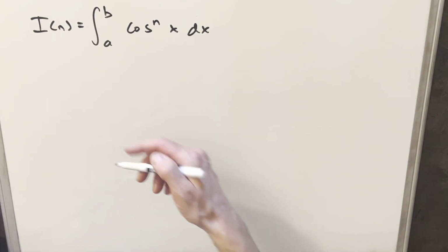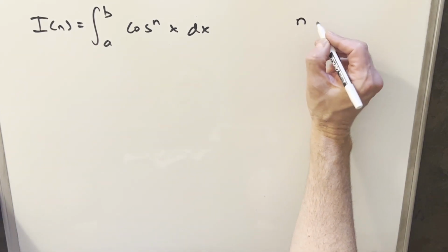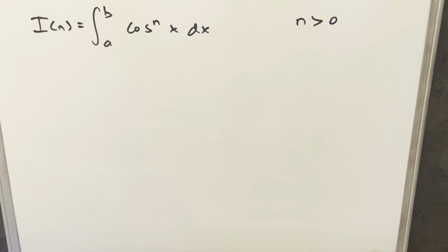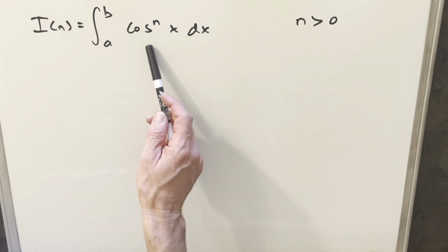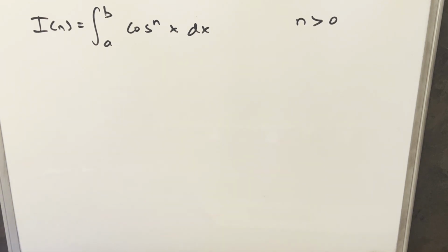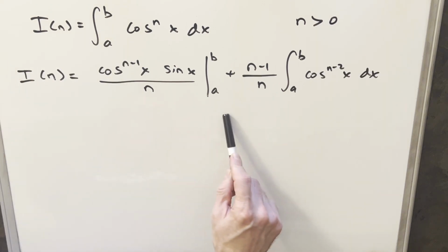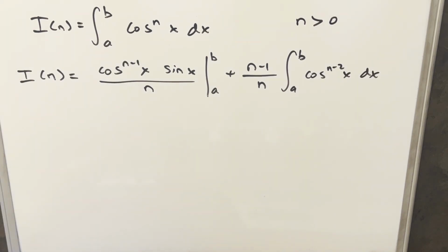form. Just to clarify on the n value, I think we want n to be an integer greater than 0. To start with this, we're just going to use the power reduction formula for the indefinite integral for cosine. So now we have here our power reduction formula for cosine. There's a really similar formula as well for sine that works basically the same way.